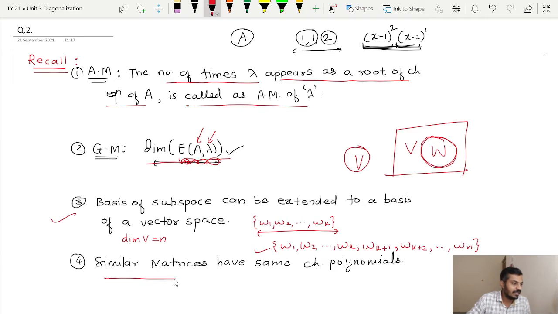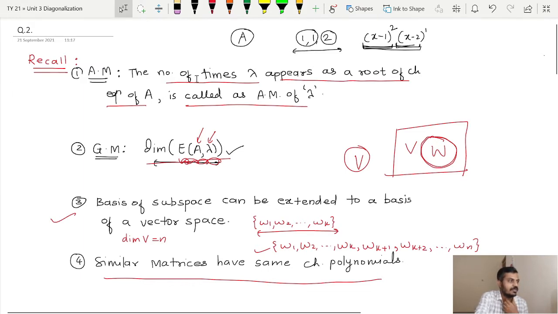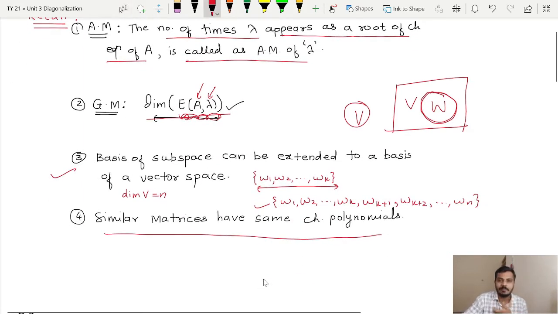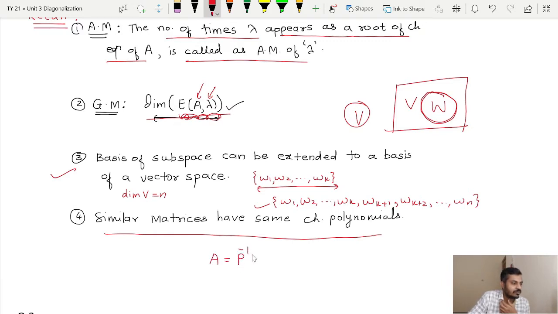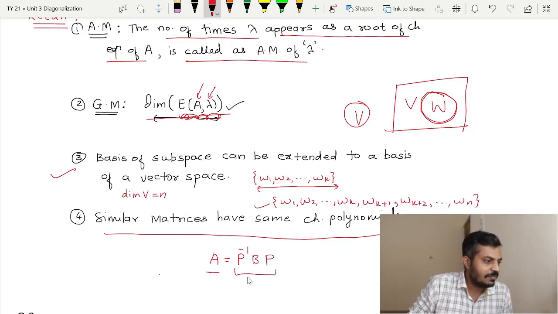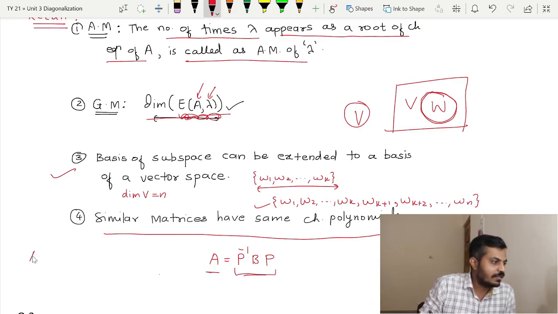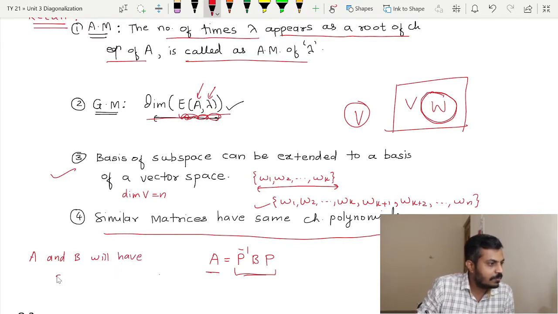And the next thing that will be needed is that similar matrices always have the same characteristic polynomials. What do you mean by similar matrices? Suppose we have two matrices A and B which are similar. Since A and B are similar, there will exist a non-singular matrix P such that A can be written as P inverse B P. Therefore A and B will have the same characteristic polynomials.